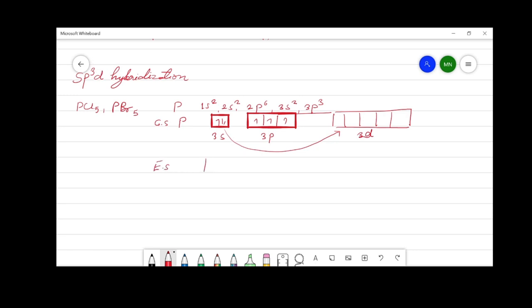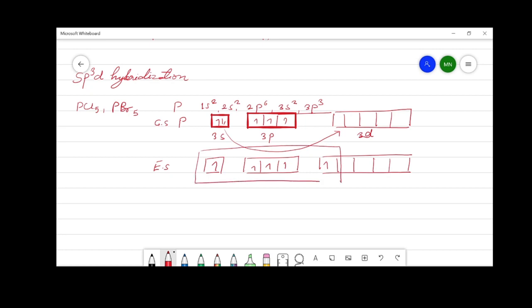And the excited state around the phosphorus atom can be written now like this: 1 electron in the 3s orbital, 3 single electrons in 3p orbitals, and 1 single electron in the 3d orbital. Now all these 5 orbitals get hybridized to give sp3d hybridization.